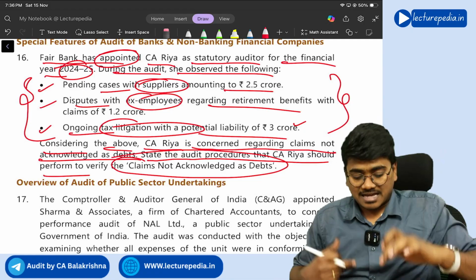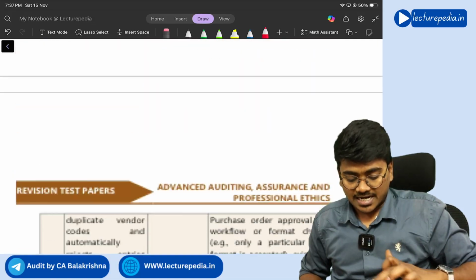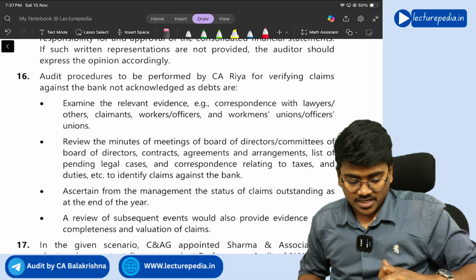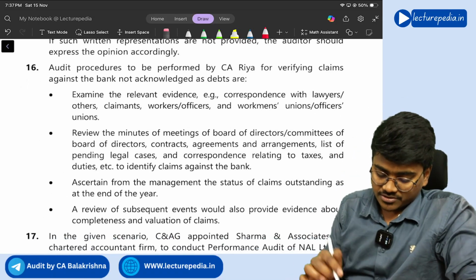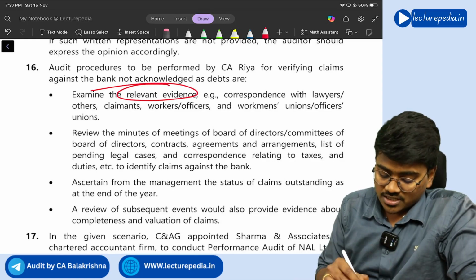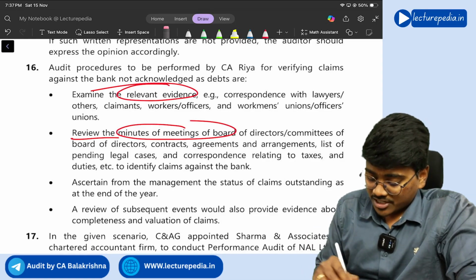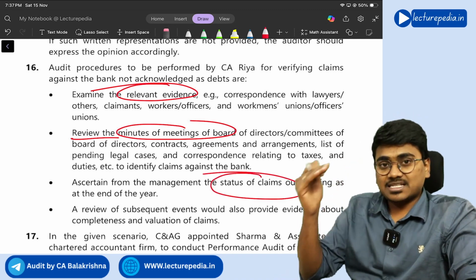So this is a direct question. You need not analyze the question. Just you need to write down the points with respect to what points you will verify with respect to claims not acknowledged as debt. So you will examine relevant evidence, review minutes of meeting of board, ascertain from management status of those claims. So is the status confirmed?